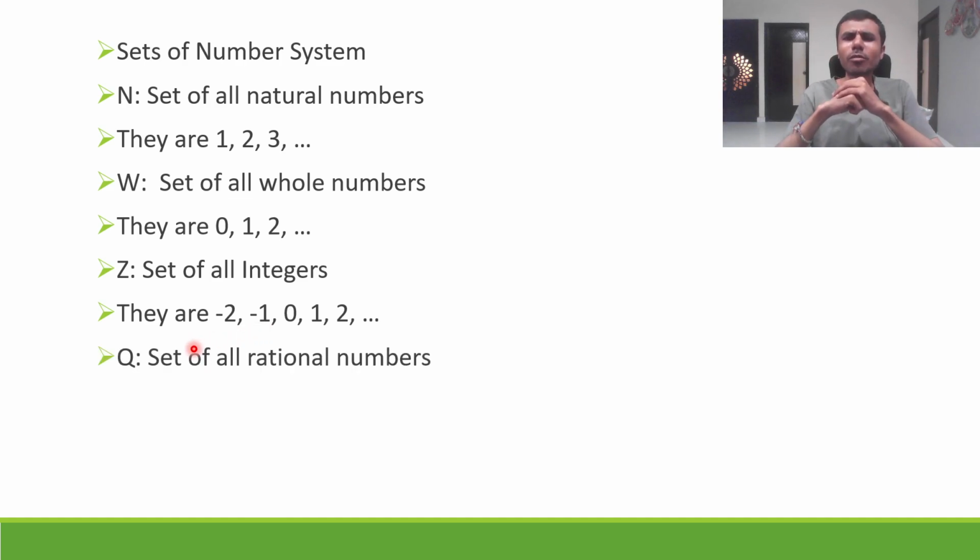Okay. Now what are rational numbers? Okay, sir, rational means having someone who has some intelligence. Think rationally means think logically. We are not speaking about that rational here. We're speaking about rational numbers here. So rational numbers are any number which can be written of the form p by q, where q is not equal to 0 and p and q are integers, then we say that it is a rational number.